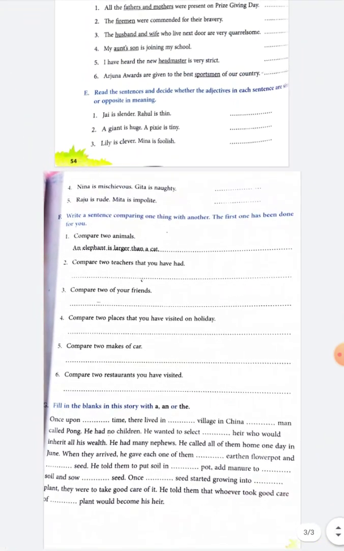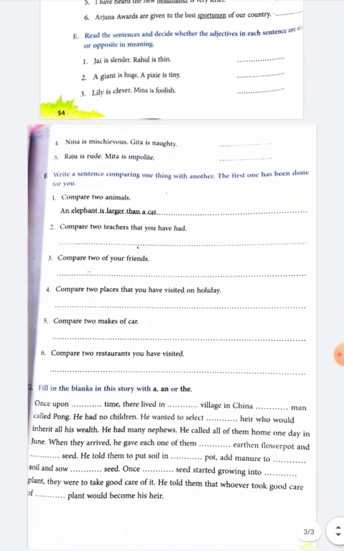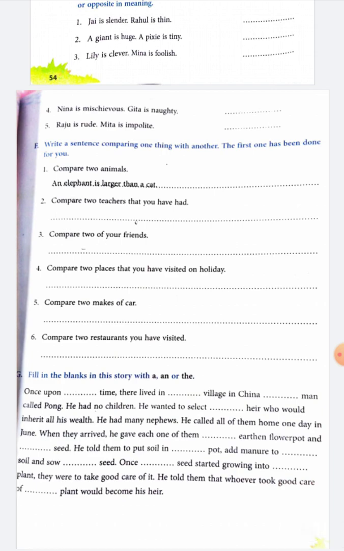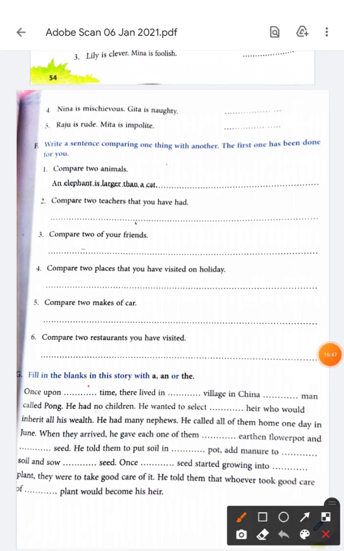Next is articles. Hey, wow, articles. Let's see. Once upon a time, there lived in a village in China a man called Pong. Okay.